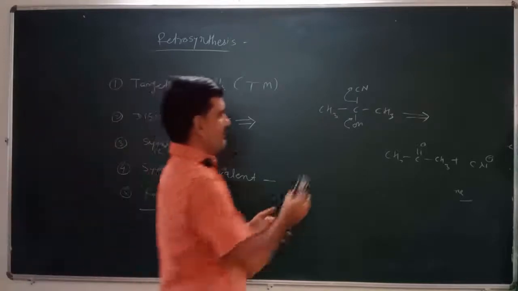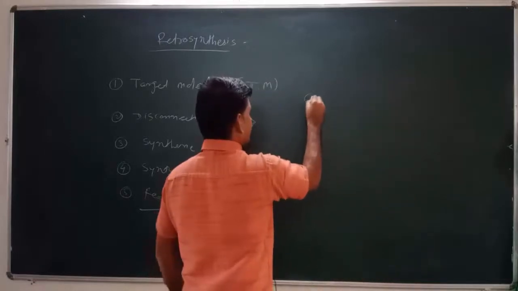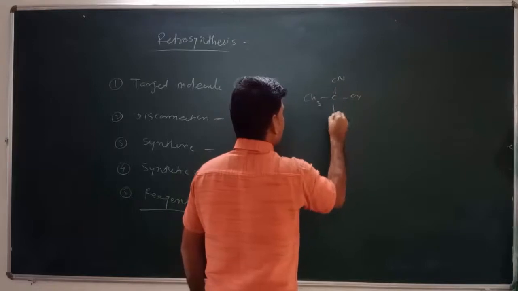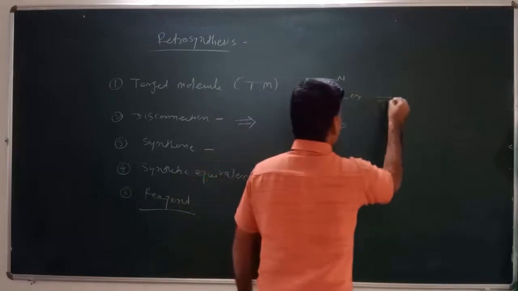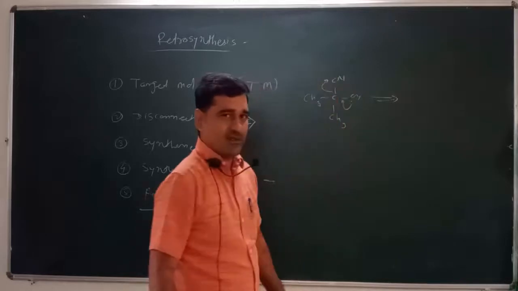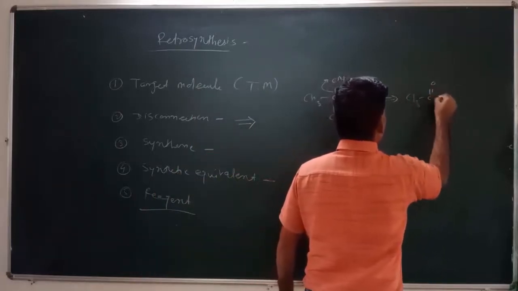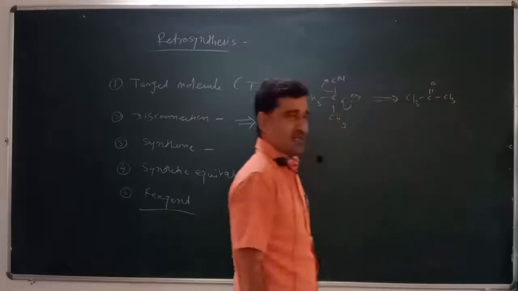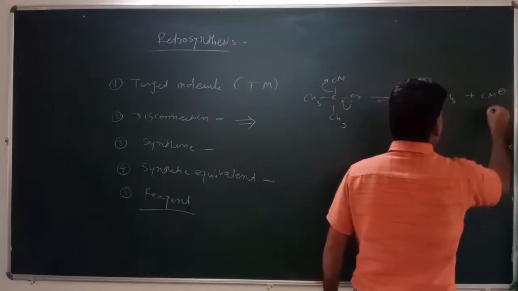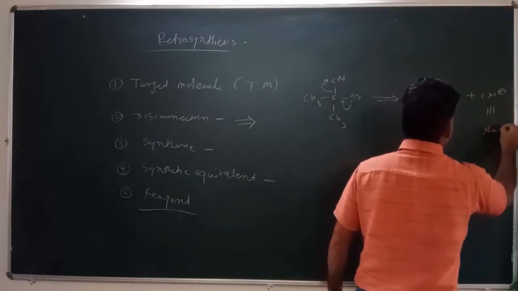Suppose we take one more example, cyanohydrin, CH3 CN OH CH3. Suppose we break this molecule in such a way that it gives formation of C double bond O CH3, which is acetone, plus there is formation of CN minus. Its synthetic equivalent will be NaCN or KCN, right?